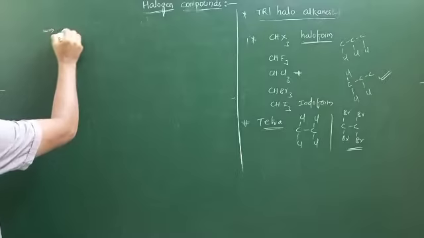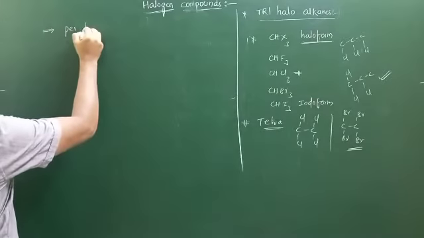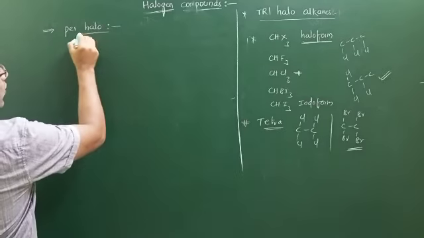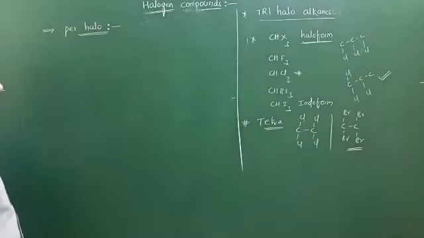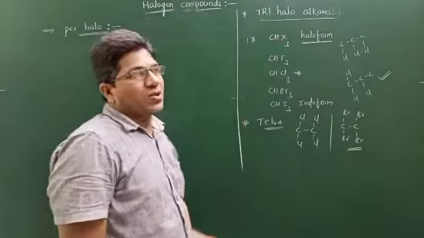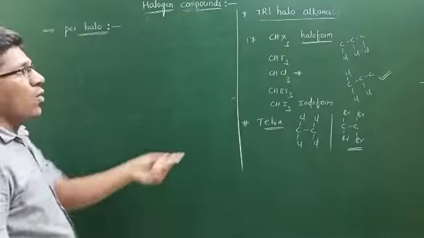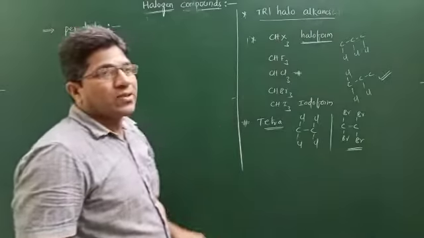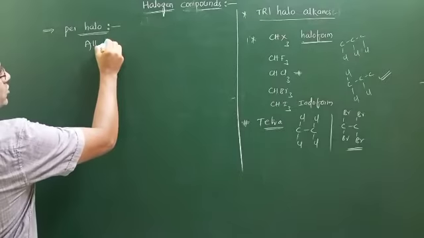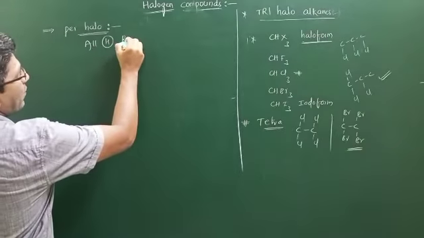Next one. Go to per-halo compounds. This is the important word. Per-halo. What is the meaning of per-halo? Here you see the presence of one hydrogen, but how many halogens? 3 halogens. But in per-halo, all hydrogens are replaced by halogens.